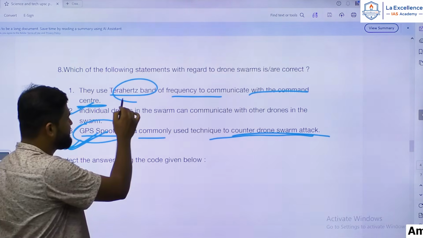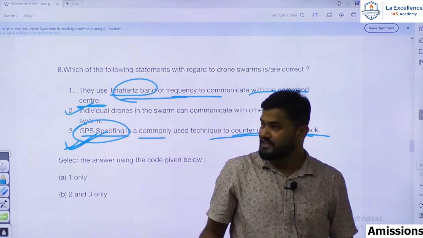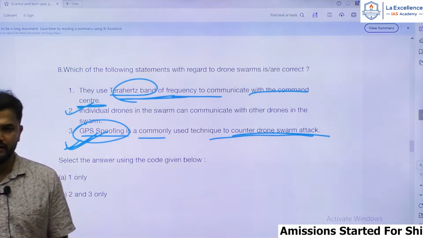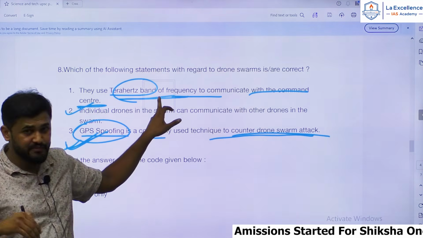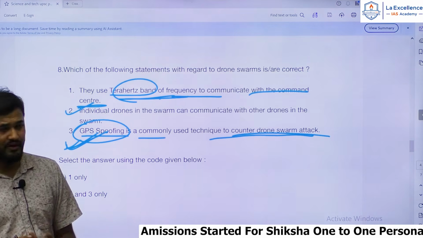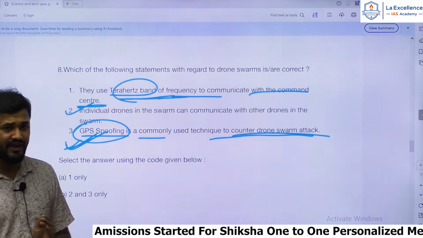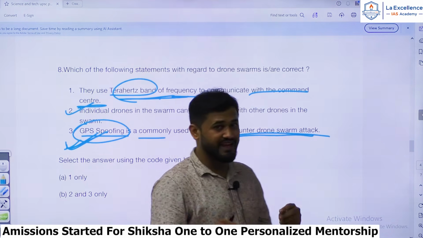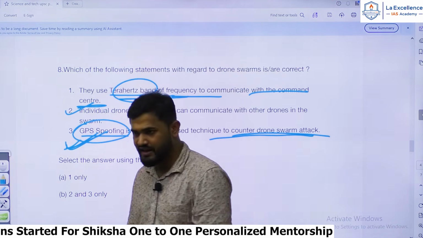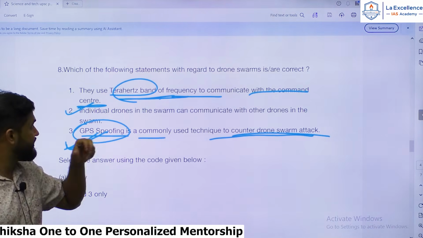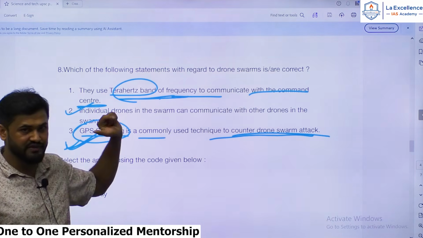Terahertz band of frequency, if you have a little knowledge about this, you should know that it is an advanced band of frequency that is being tested in UAVs. That is fine, but it is commonly not used because terahertz frequency cannot easily travel in the atmosphere. There is a lot of disturbance in the atmosphere, like moisture present in the atmosphere.